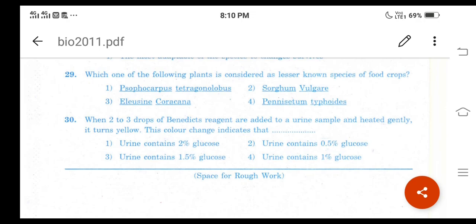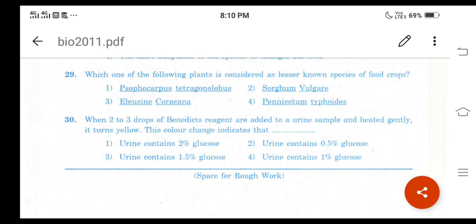Now yellow color means it shows 1% glucose only. So option 4 is the correct answer. Urine contains 1% glucose.